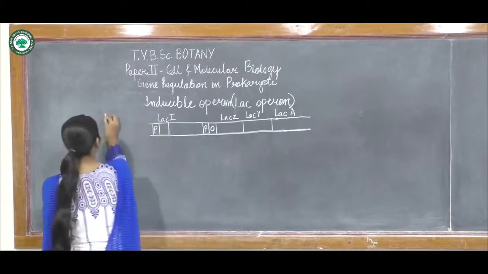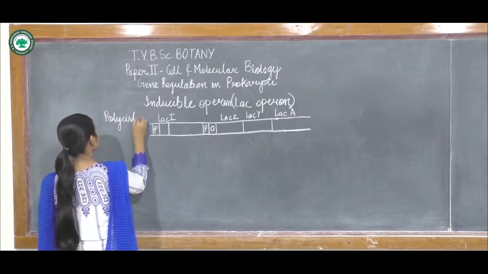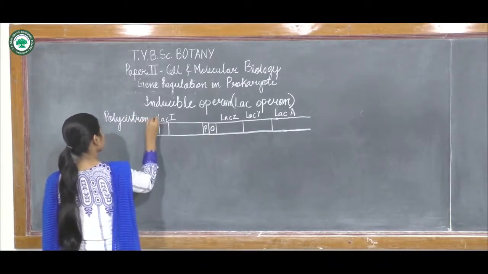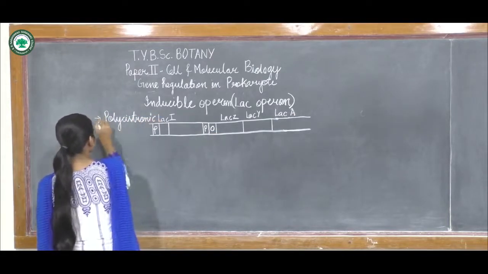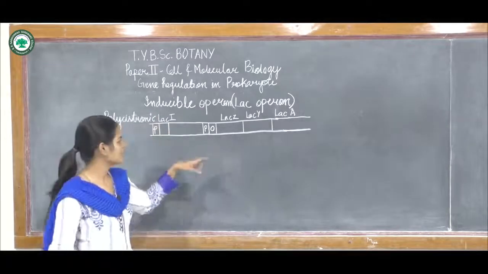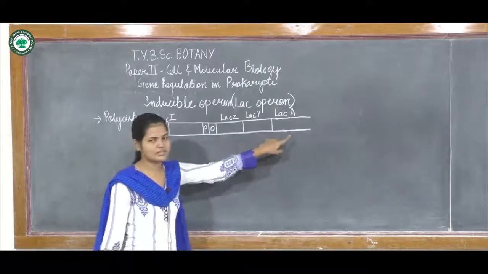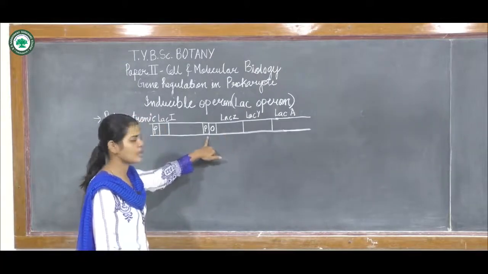So this is a polycistronic gene in which the transcription of the three structural genes is controlled by a single promoter.